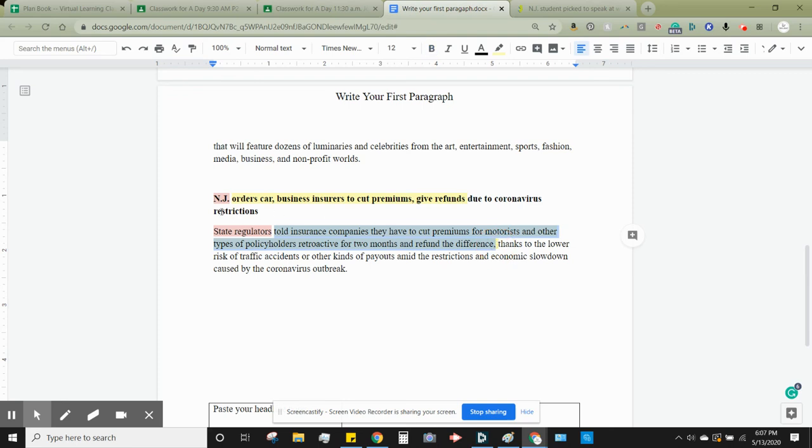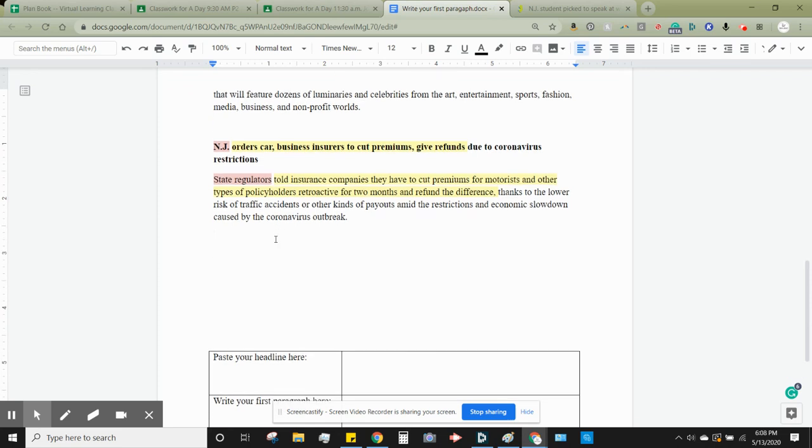In each case, the first paragraph is growing a little bit. Here, the essential info grows a little bit from essential info that was in the headline. So the headline included "due to coronavirus restrictions," and here that gets way longer: thanks to the lower risk of traffic accidents or other kinds of payouts amid the restrictions and economic slowdown caused by the coronavirus outbreak. So all of that is just a longer way of saying this. So in each case, it's like the headline is the seed, and the first paragraph is just the different parts of the plant growing out of the seed.